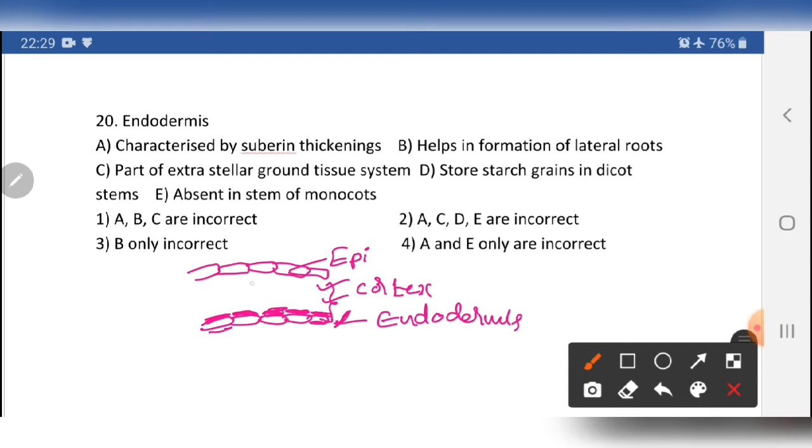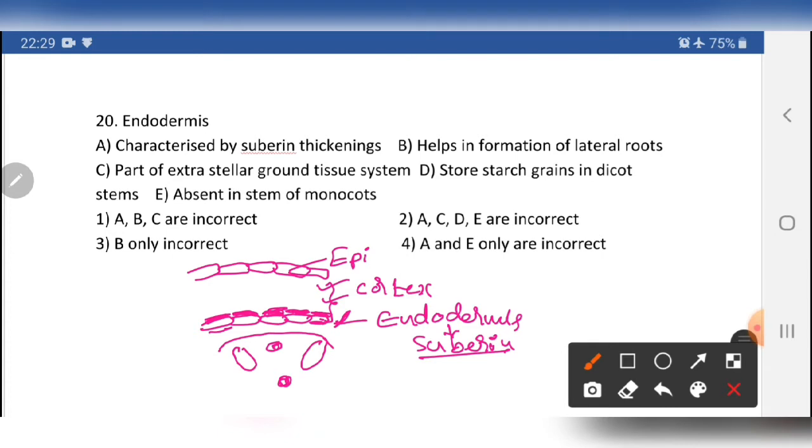Below the endodermis there is the pericycle. Below the pericycle you can find xylem and phloem patches, and ultimately in the center is the pith region. But what about the stem? In the stem, the endodermis, as we said, has suberin deposition in the form of Casparian strips.